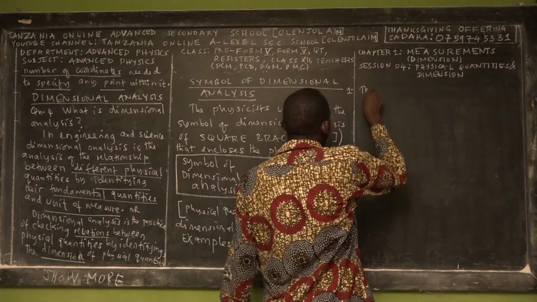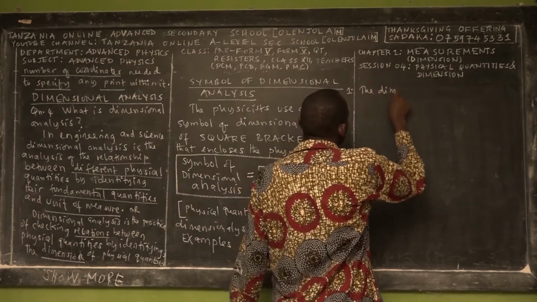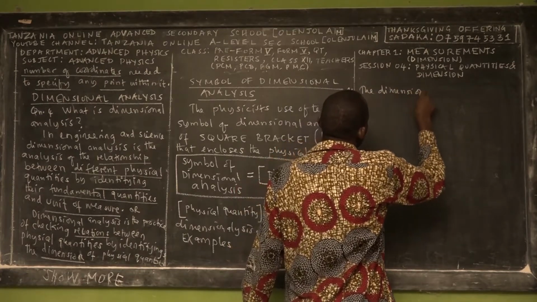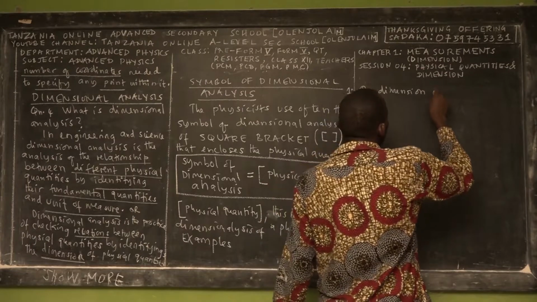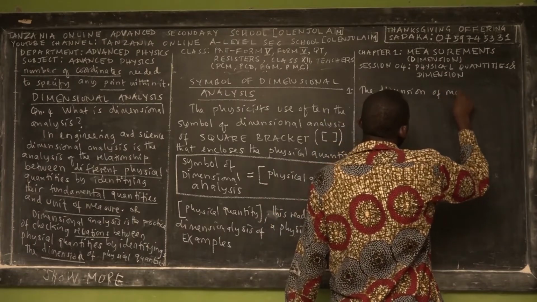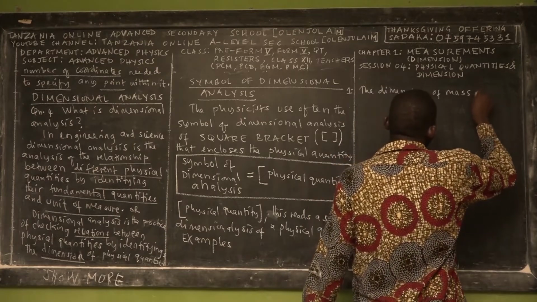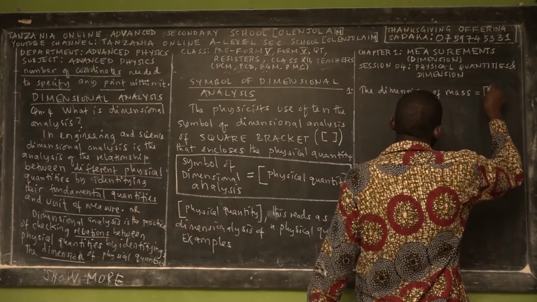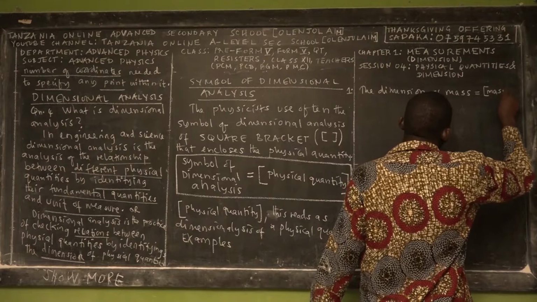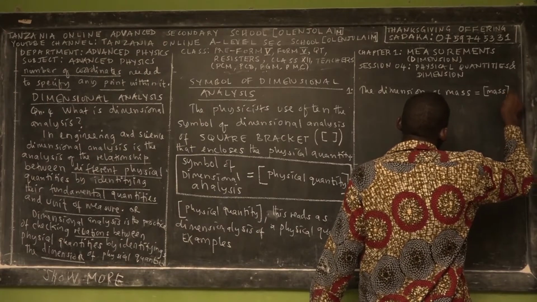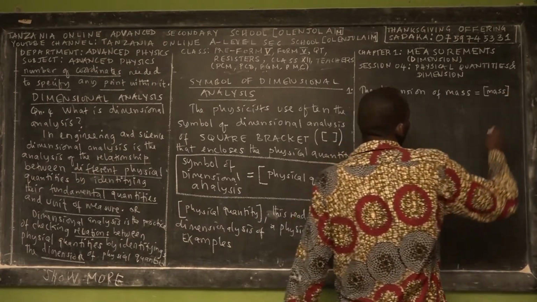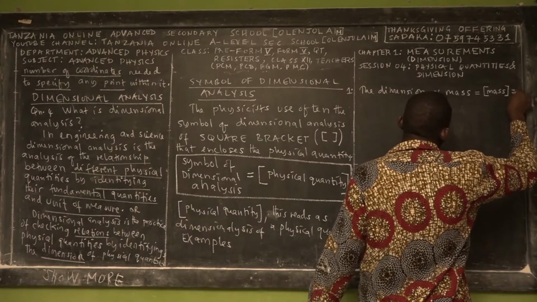We say that the dimension of mass is represented as square bracket of the physical quantity called mass, and this is equal to what?